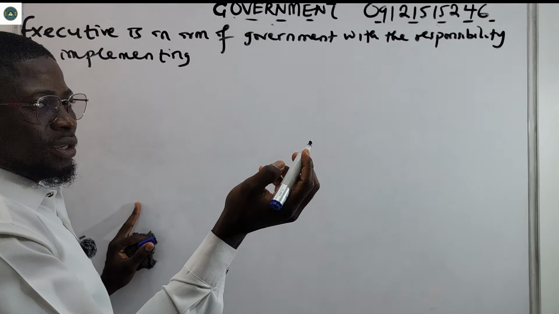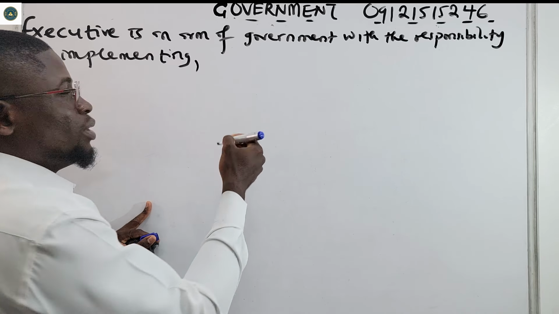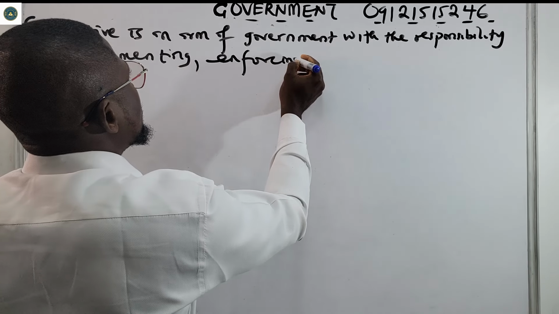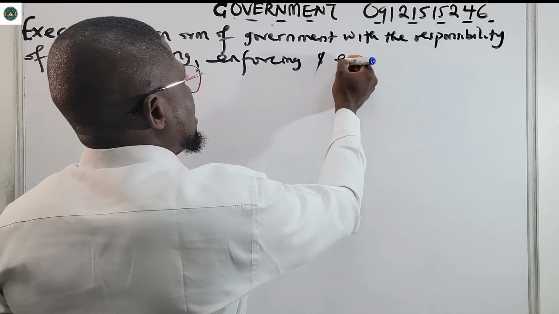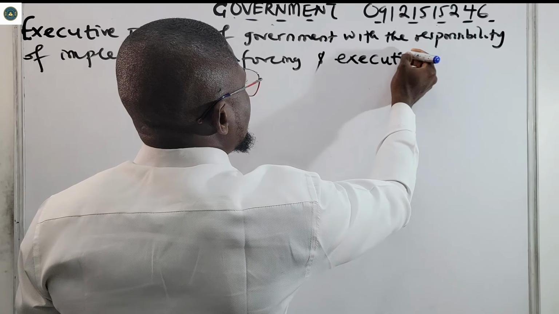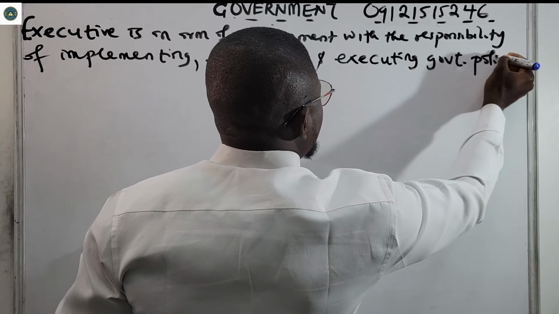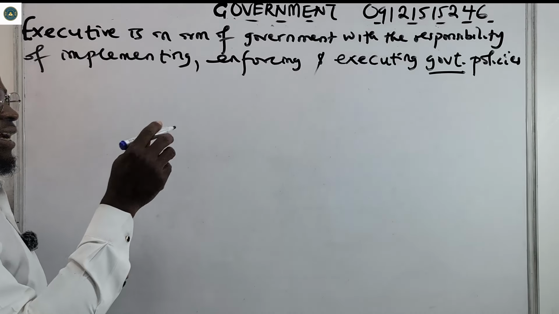They implement the laws that are made by the legislature. So, implementing, they also enforce those laws, enforcing, and then they execute policies, executing government policies. Please understand, write it in full in your notes.